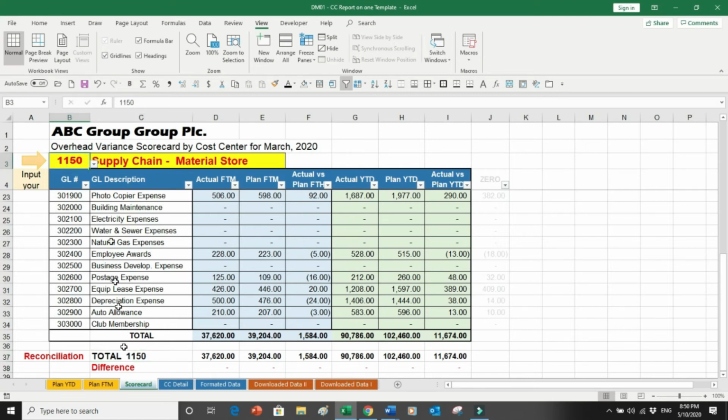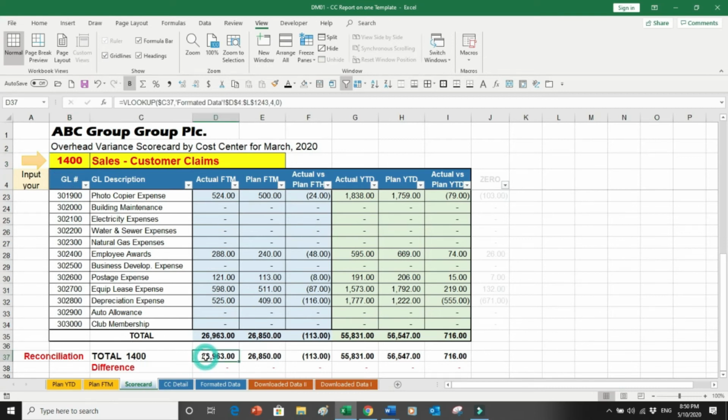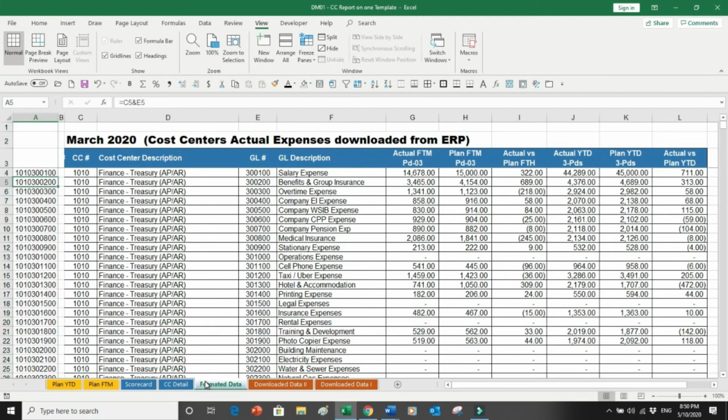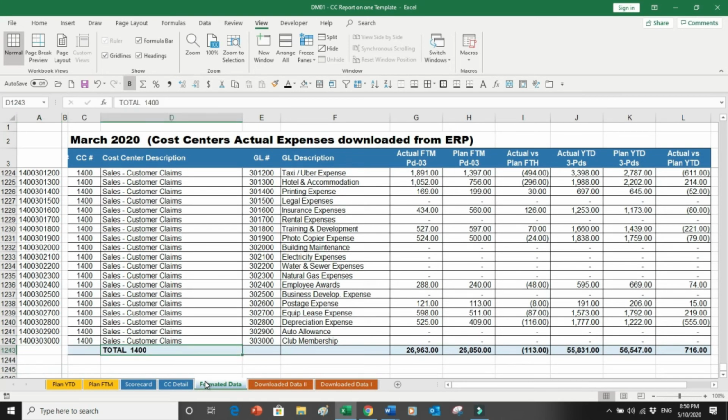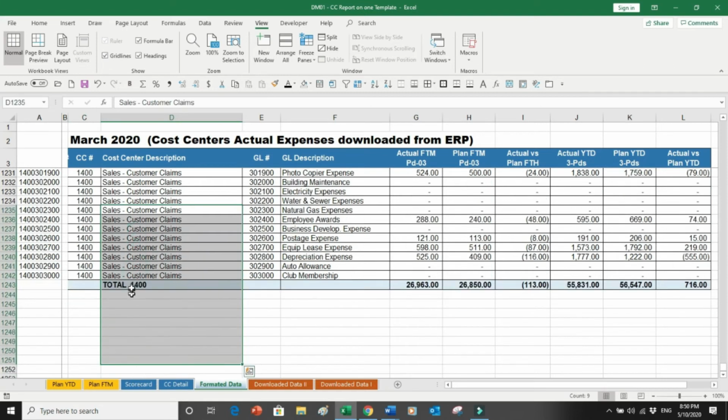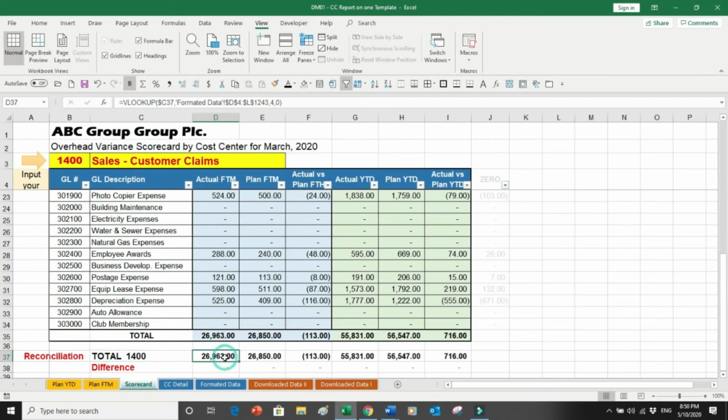So right now it's total 1150, and if I go to the last record, for example 1400, it gets changed to 1400 because it is a formula. And over here it says VLOOKUP this thing, which is total 1400, which is available over here, and in this case it is available at the bottom. Now we start my search from this column: if you find the total here, then pick up this number, whether it's column 6, 7, 8, whatever, and bring this total. So here it says 26963, and if I come here, 26963 is coming from my formatted data, and hence it is reconciled.